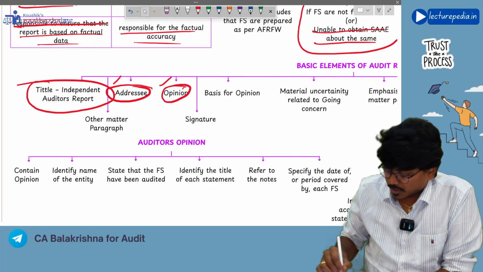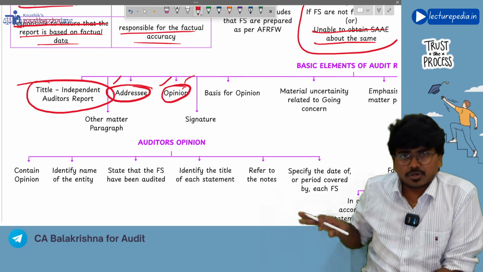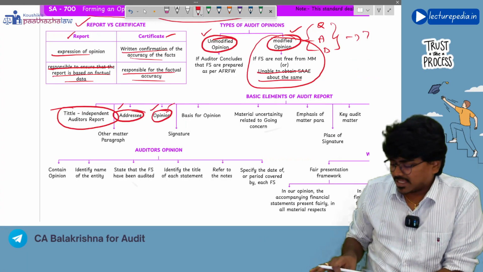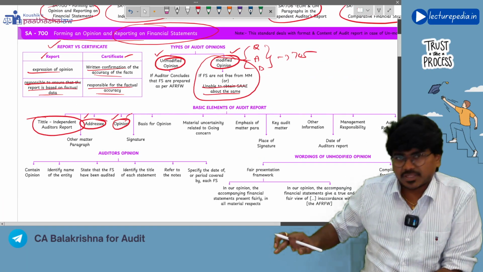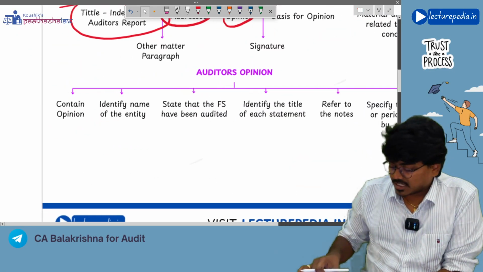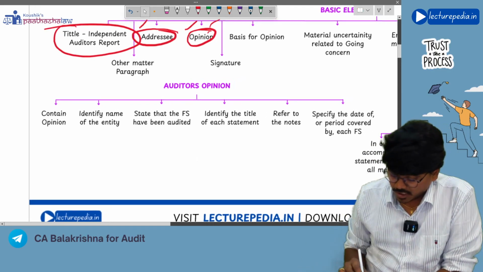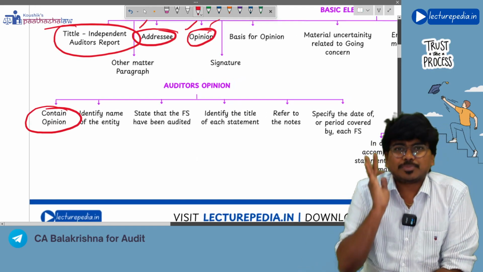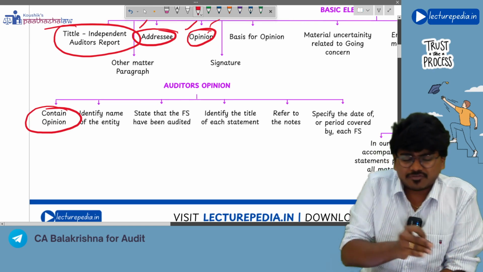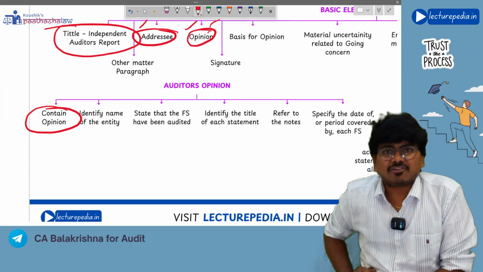We will discuss one by one paragraph, each paragraph here only, so that it will not be like we will read all these elements and again go to those elements and read it. So in the auditor's opinion paragraph, what should be there? First of all, this will contain the auditor's opinion, whether you are giving unmodified opinion, qualified, adverse, or disclaimer, that will be there in the opinion paragraph only.